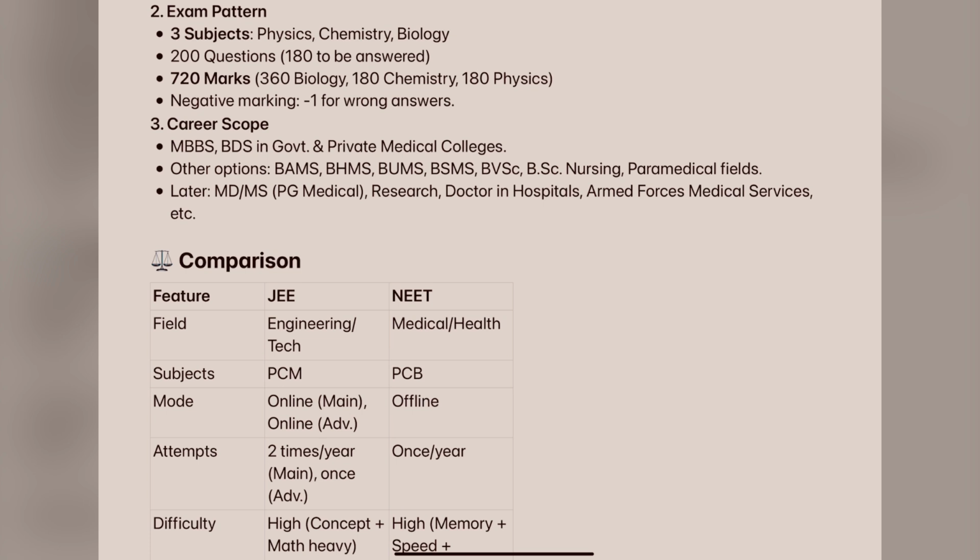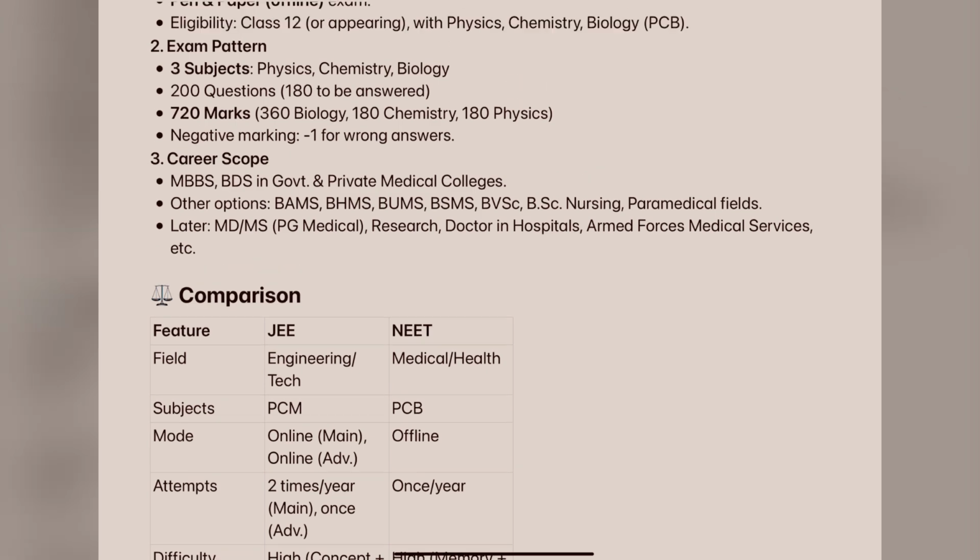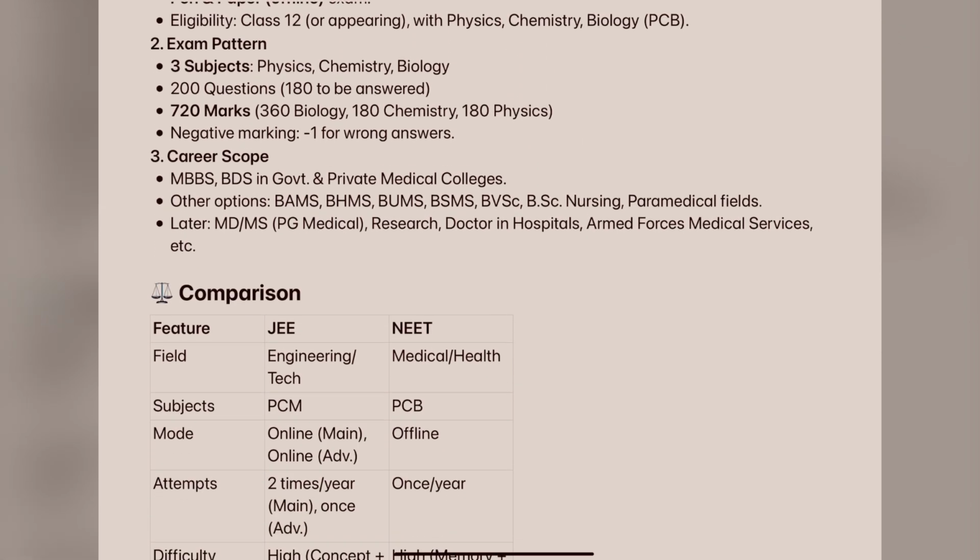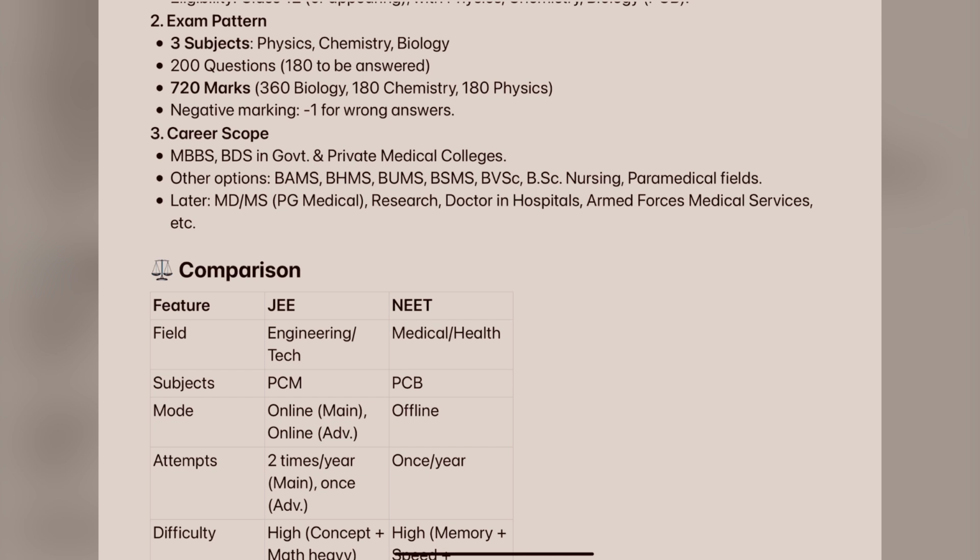Next, what is the career scope after completing NEET, the National Eligibility cum Entrance Test? What is the use of this? We get admissions into government and private medical colleges for pursuing MBBS and BDS, and, as we just discussed, Ayush, veterinary, and nursing related medical courses. Other options after NEET include BAMS, BHMS, BUMS, BSMS, BVSc, and BSc in nursing and paramedical fields. This exam gives entrance and admission for these.